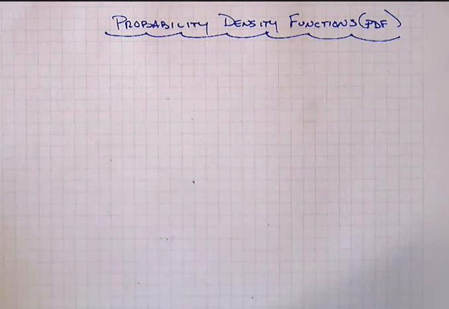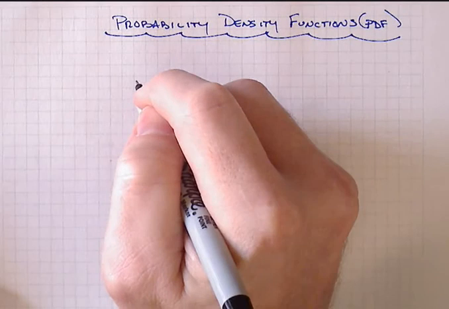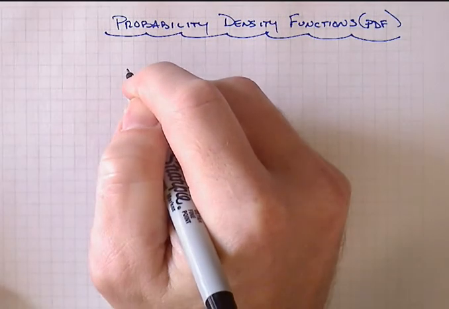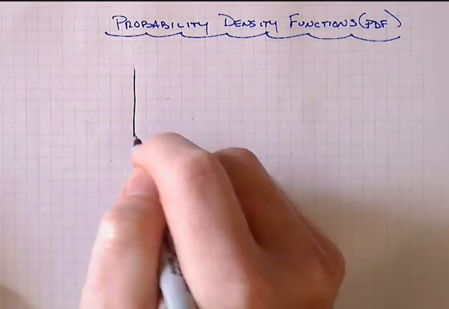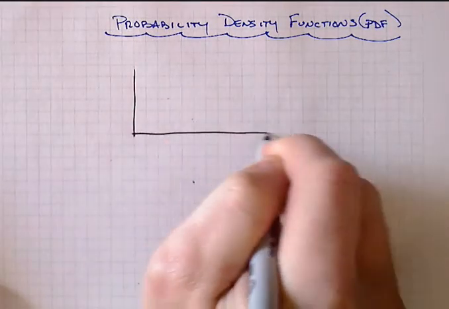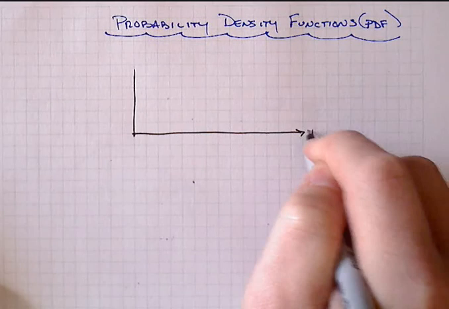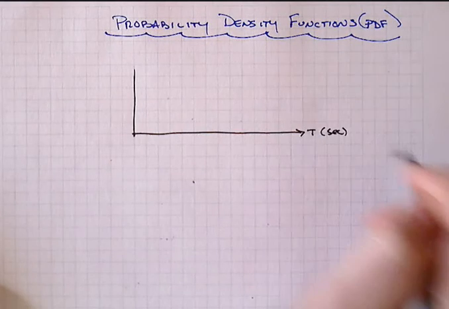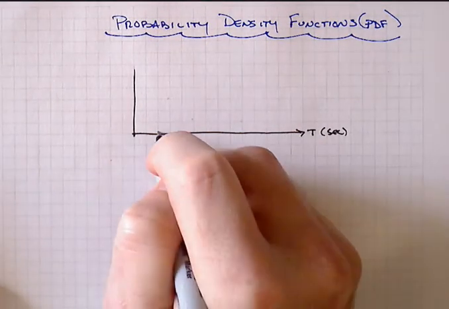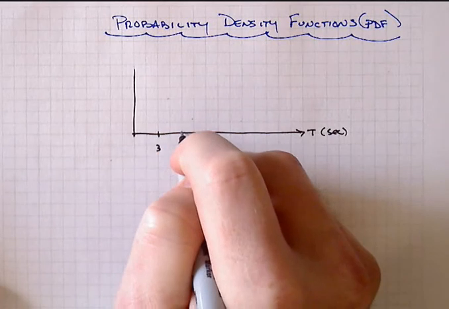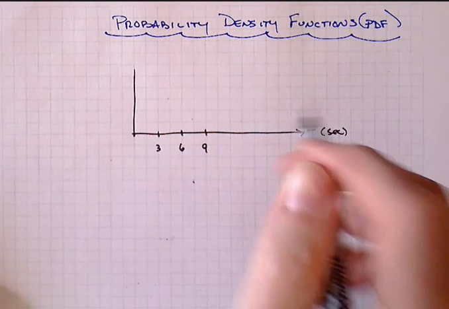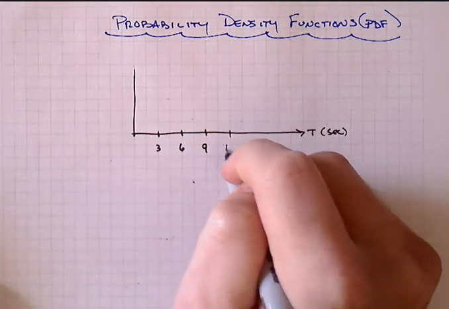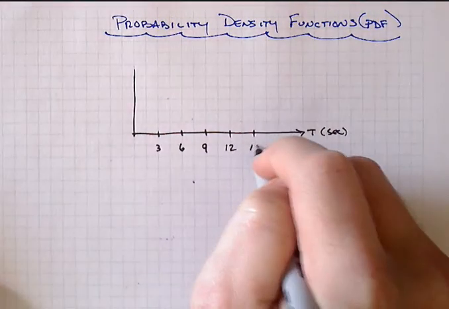Hey, let's illustrate this by going back to our traffic gap problem, our pedestrian crossing one. And let's look at that discrete version of the time axis, where we said that the times in between vehicles came at us in one of 5 different values: 3, 6, 9, 12, and 15 seconds.